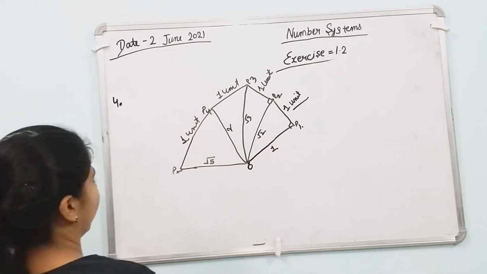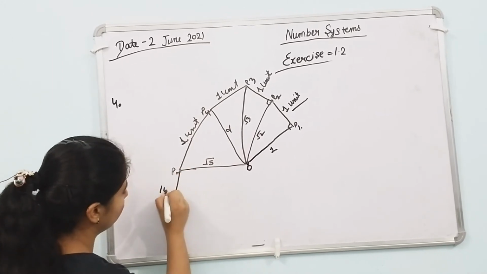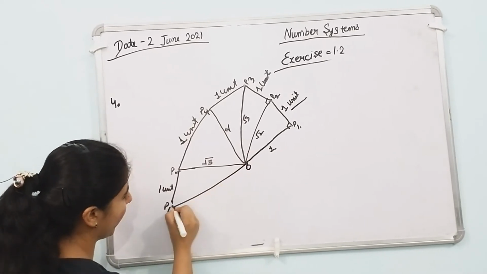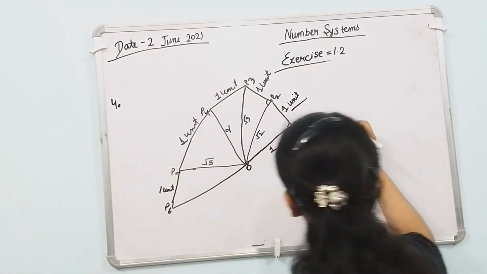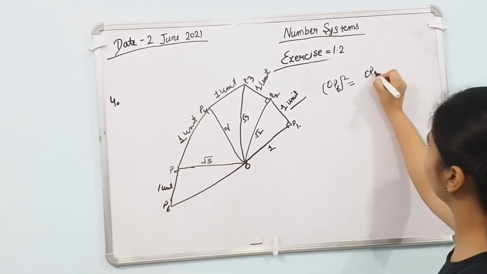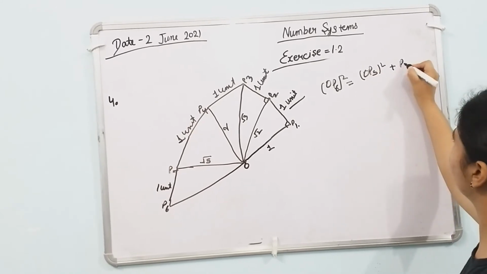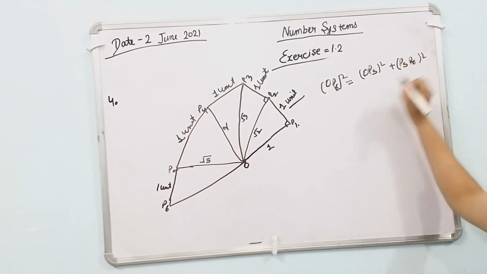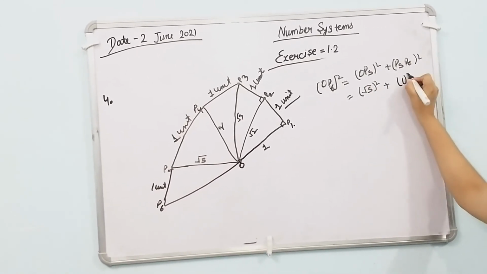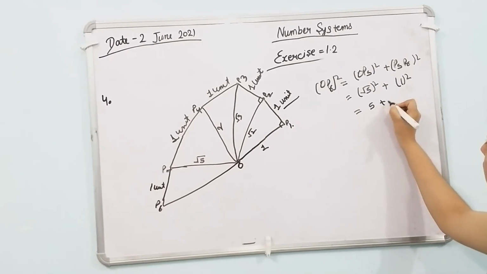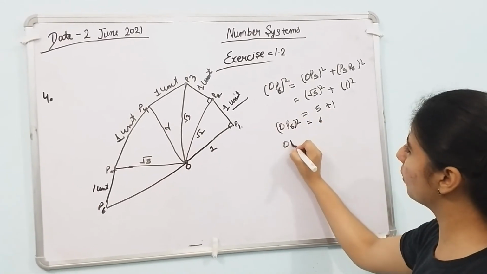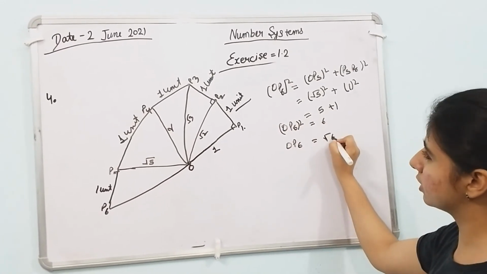Now again we construct a 1 unit on P6 and join the line from O. OP6 whole square equals OP5 whole square plus P5P6 whole square, equals root 5 whole square plus 1 square, equals 5 plus 1 equals 6. OP6 square equals 6, OP6 equals root 6.